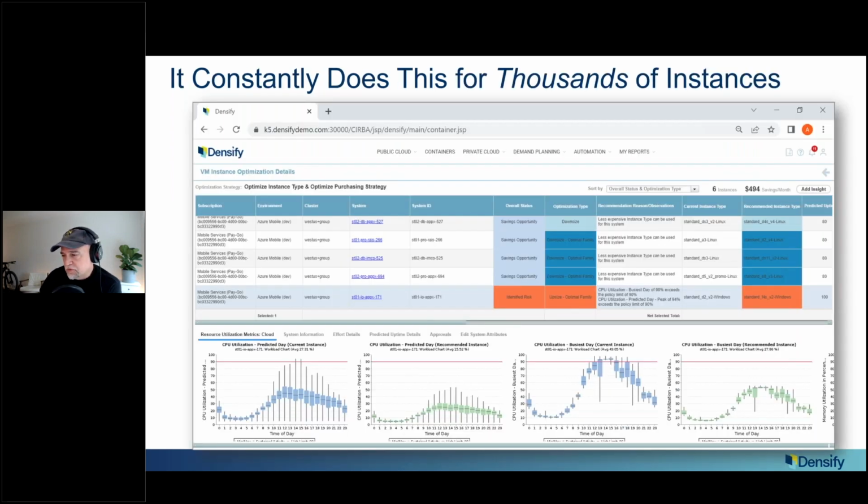We constantly do this for thousands of instances. It's constantly running here, and I'll pull this UI up in a few minutes. But you can see the different types of recommendations. Make something smaller, make it a different family, make it bigger, make it newer, and all the supporting evidence you see at the bottom here.